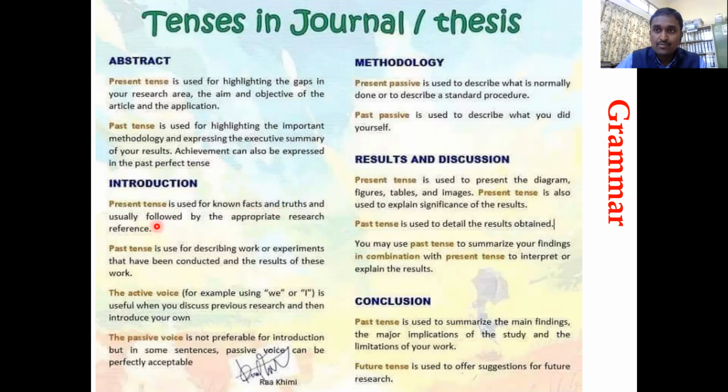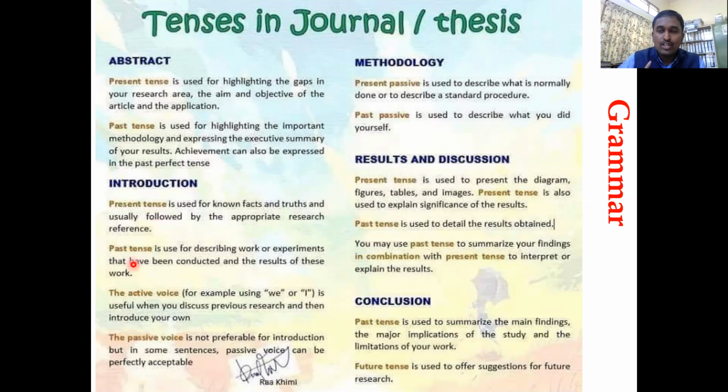Even though the fact is old, even though the fact is already in the literature, you should not write was. Let us say in the US, some 100 people are getting amputated every day. That should be written in the present tense, because it is still happening. Even if the results are old, it is still active, because the disease is not cured, the disease is still there. So when you're writing facts about the disease, it should still be in the present tense.